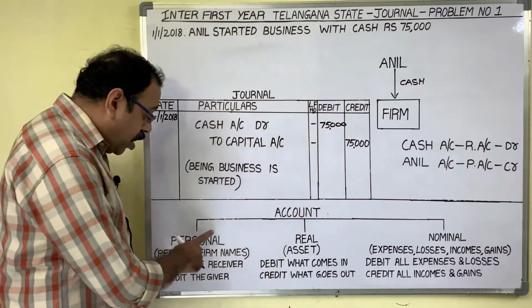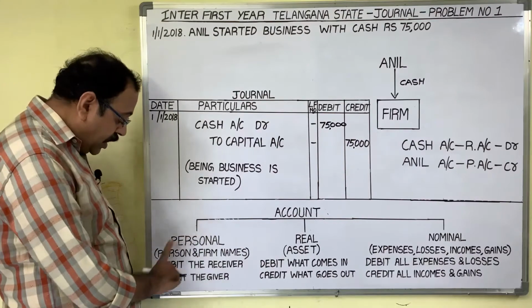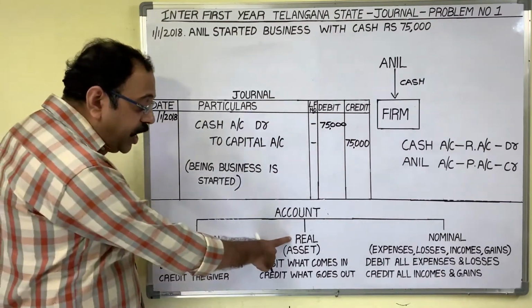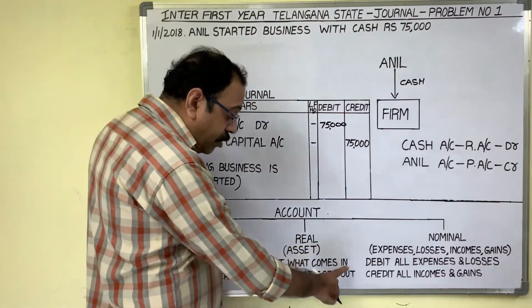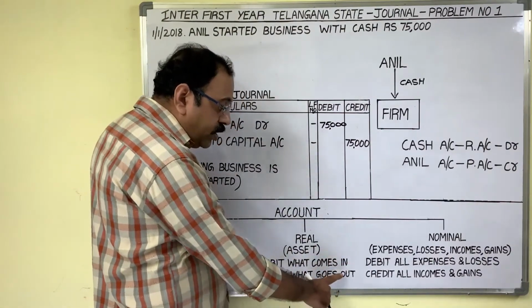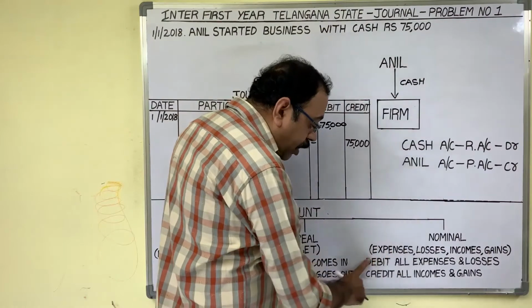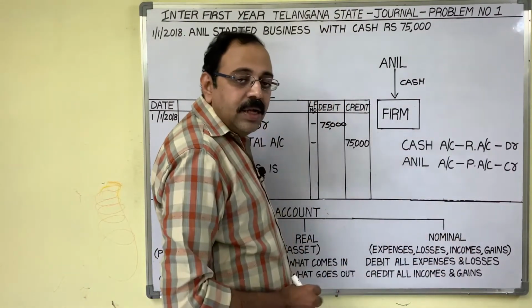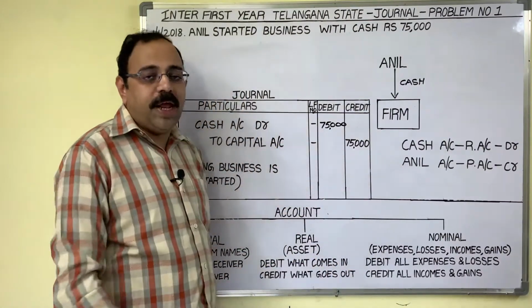For personal account, the double entry principle is debit the receiver, credit the giver. For real account, debit what comes in, credit what goes out. For nominal account, debit all expenses and losses, credit all incomes and gains. These principles now we have to apply.